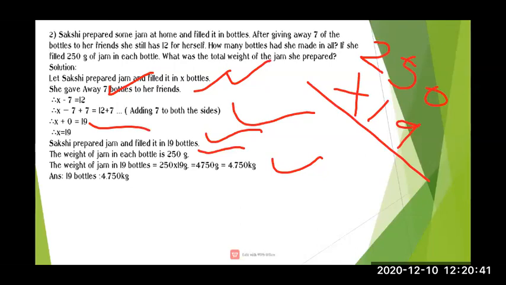9 zeros are 0. 9 fives are 45. 9 twos are 18, plus 4 is 22.